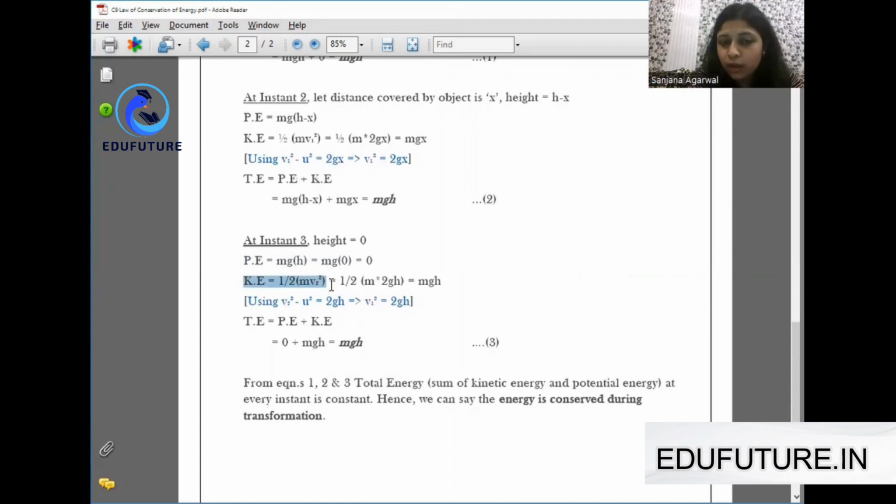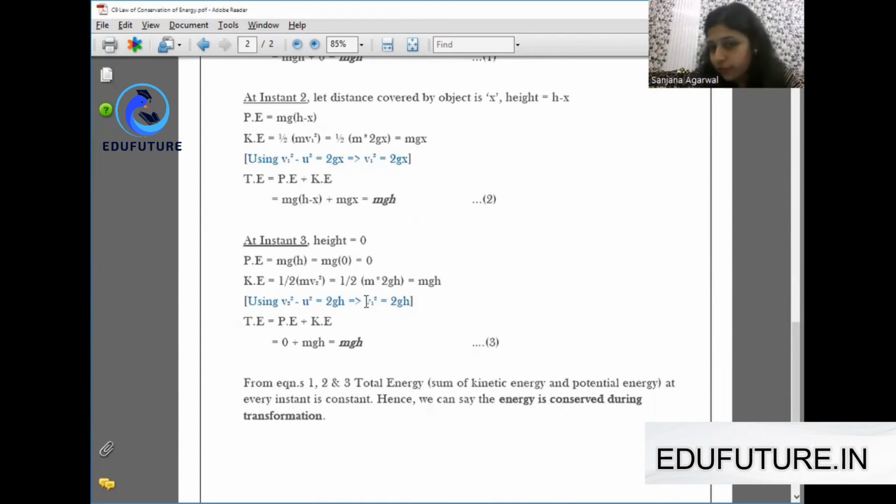Again, by the third equation of motion, we need to find the final velocity of the body. V square minus u square equals 2gh. But this time the ball has covered almost the whole of the height h, so the distance covered will be taken as h and not x.